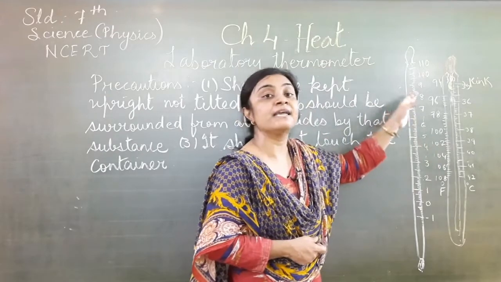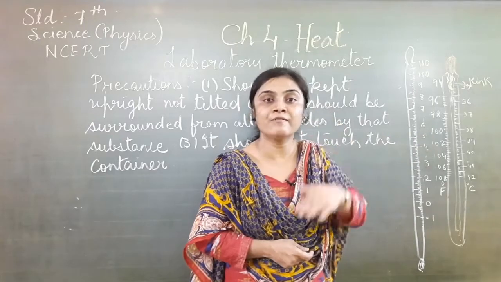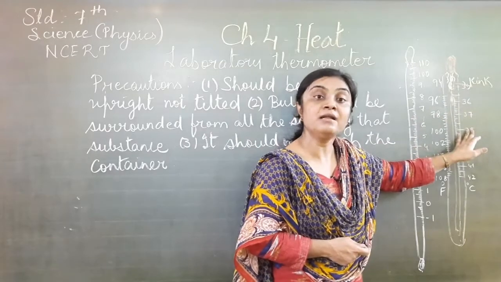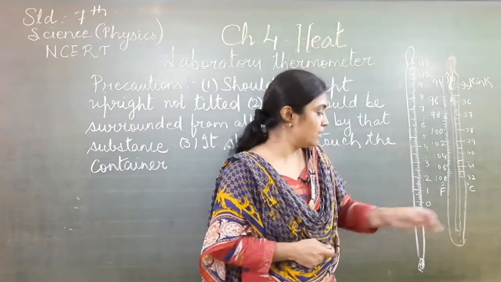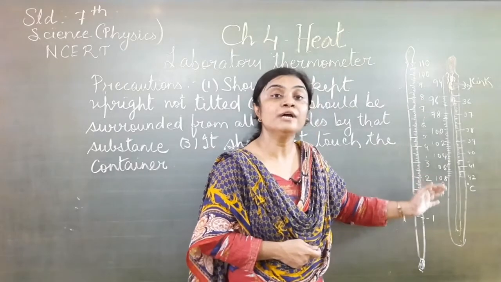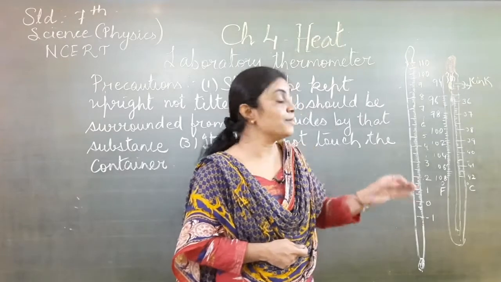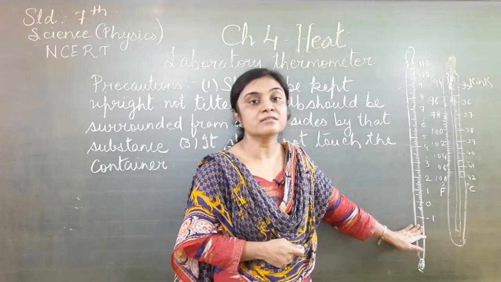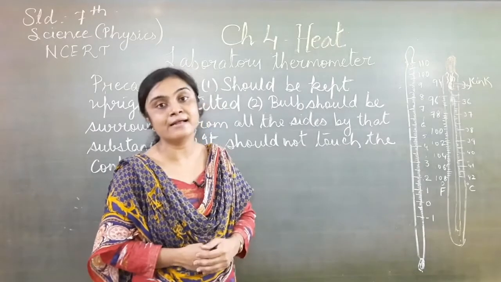But in the laboratory thermometer, the kink is not there. So if you remove it from the substance, the mercury level will immediately fall. Because of the kink in the clinical thermometer, the mercury level does not fall or rise. It will remain steady when you remove it from the mouth. But in the laboratory thermometer, there is no kink. That's why we have to take the reading while the thermometer is dipped in that particular substance. So this was one of the differences between the laboratory and clinical thermometer.